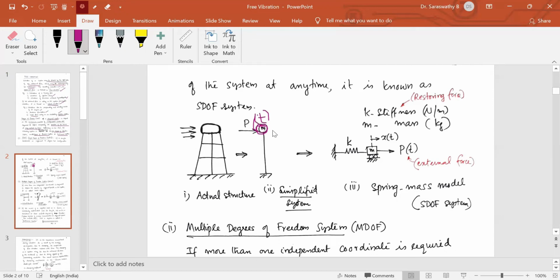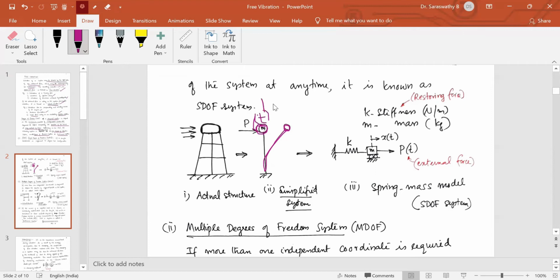So the entire load system is marked by P(t), and the stiffness of this column, stiffness is the load required to produce 1 millimeter deflection. Depending upon how stiff these columns and bracings are, this body will deflect. So the stiffness of this entire supporting system is represented by this particular line, and subject to a load, this is the bottom and this is fixed. So there's a chance that it will buckle like this or it will bend like this. This is the bending shape of this. So after a certain time, the mass will come here.